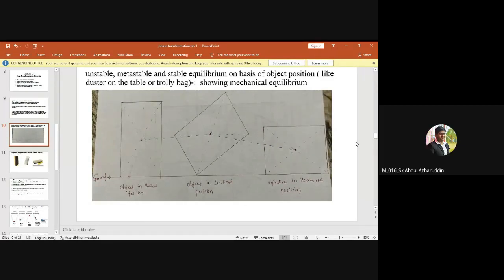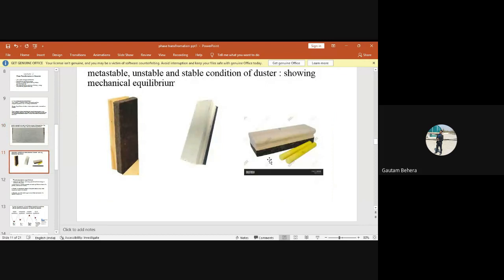Yes, sir. Okay, next figure. This is another interesting figure. Just have a look. So you people now tell me, this is the figure of a duster, and the bottom part is supposed to be a table. On the table, the duster is present in different positions. So quickly tell me, this position is showing which kind of equilibrium, this position is showing you which kind of equilibrium, and this position is showing you which kind of equilibrium.